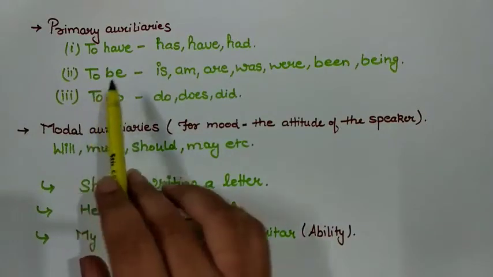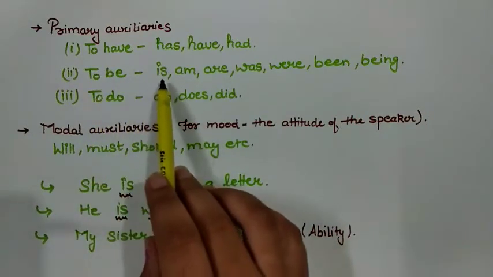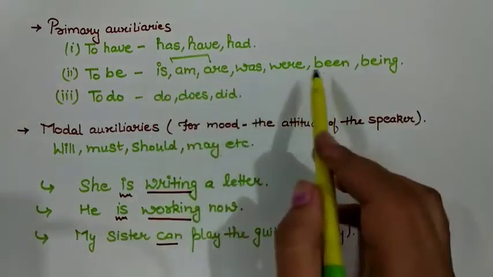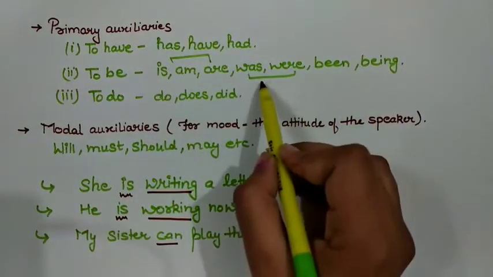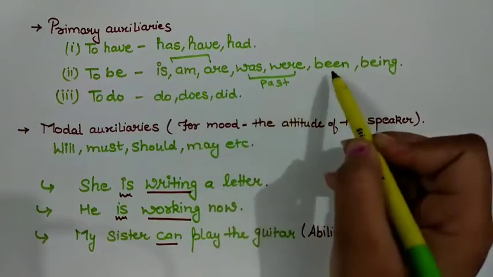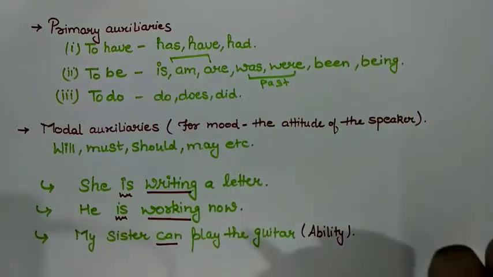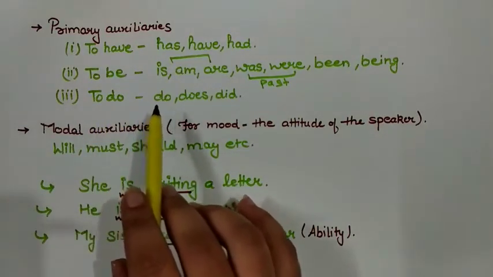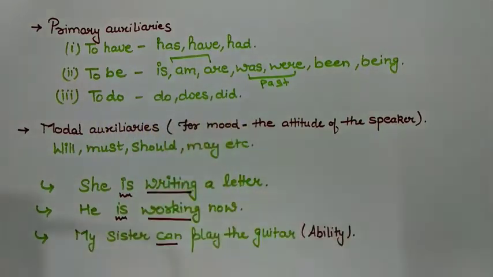To be, and forms are is, am, are in present tense, was and were in past tense, been and being in continuous form. And to do, verb forms are do, does and did.